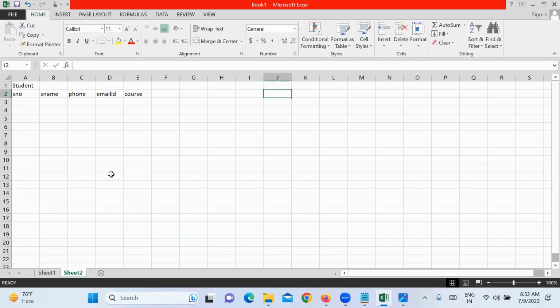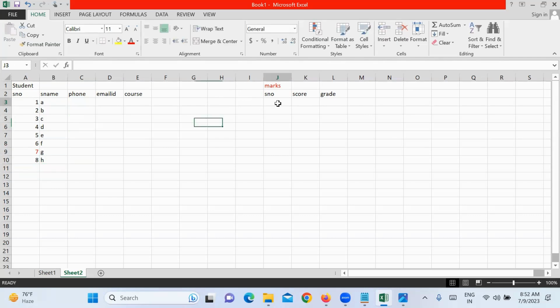Suppose there is another table called marks table, which has student number, how much score he got, the grade and subject. Now student numbers 1, 2, 3, 4, 5, 6, 7, 8, like that. Names of the students, let's take A, B, C, D, like that.